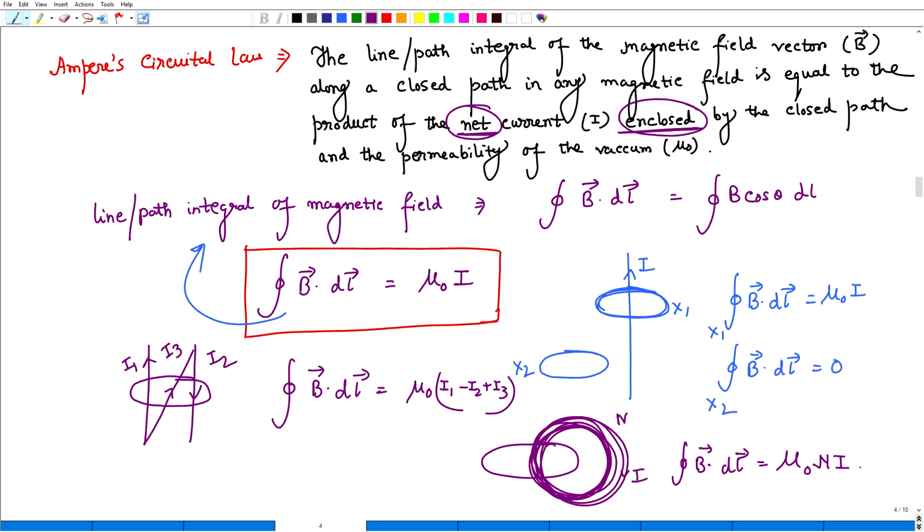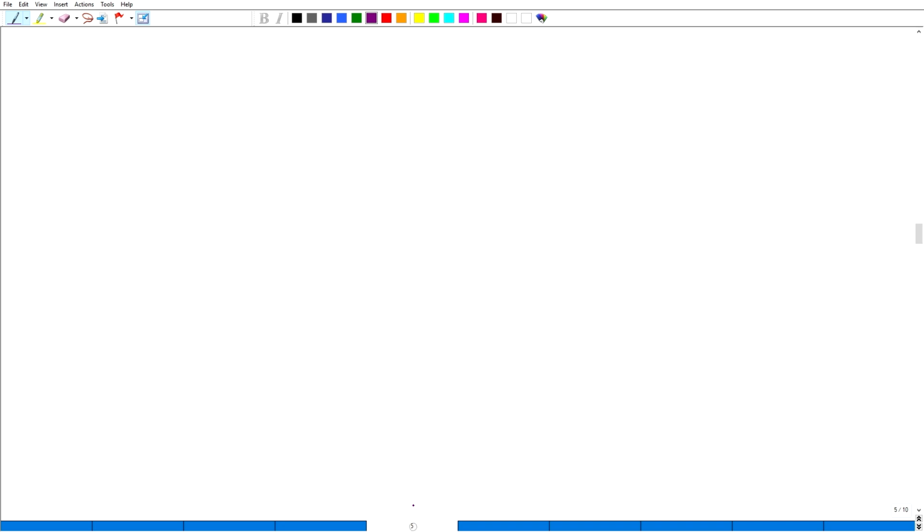I think Ampere's circuital law is now clear. In the next part we will start the displacement current.